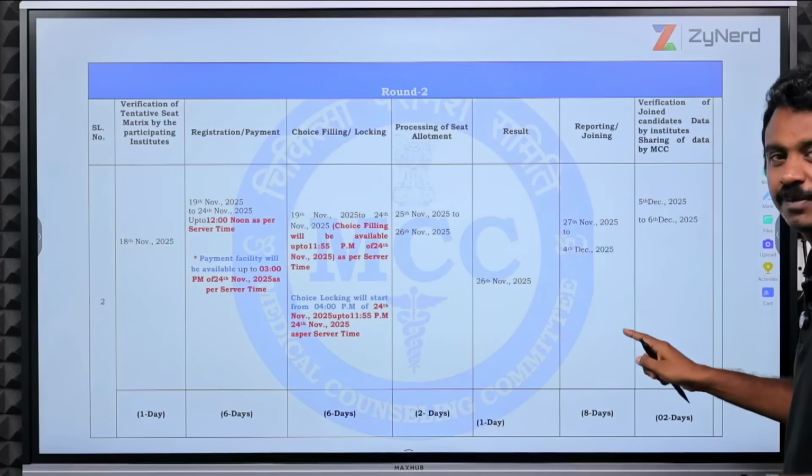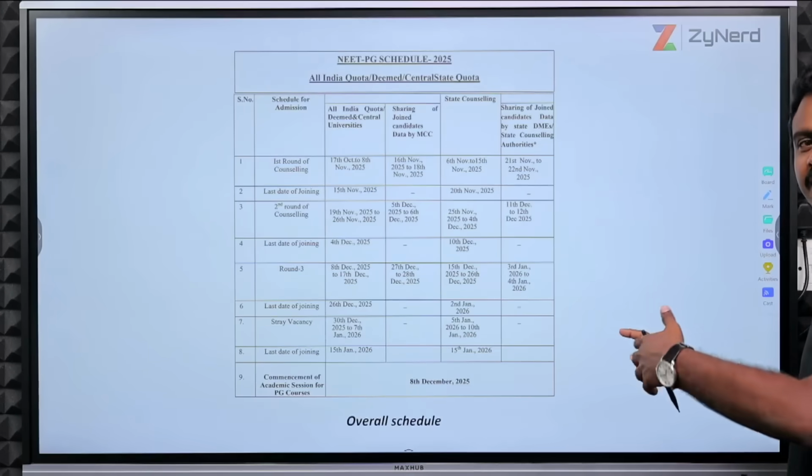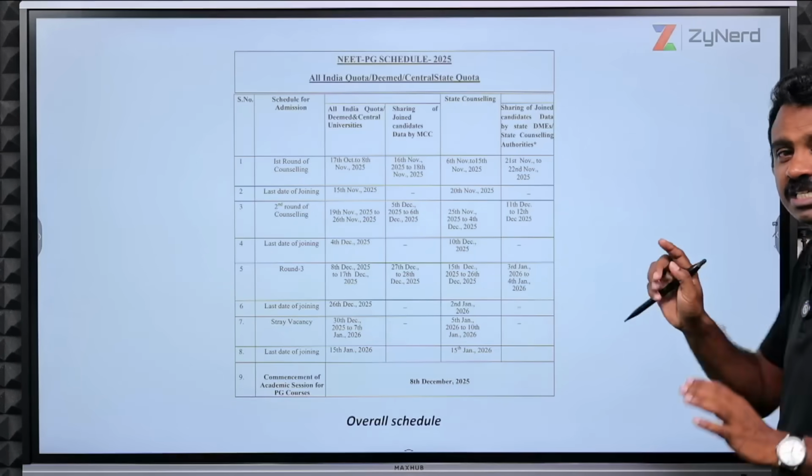Clear? 3 years from that particular date. Whenever you start, if I start on 9th December, it is 3 years from that date. So that is how it works. This is as far as All India is concerned.